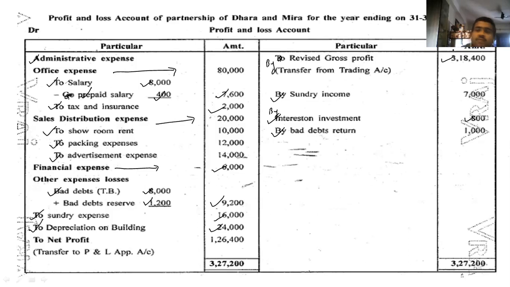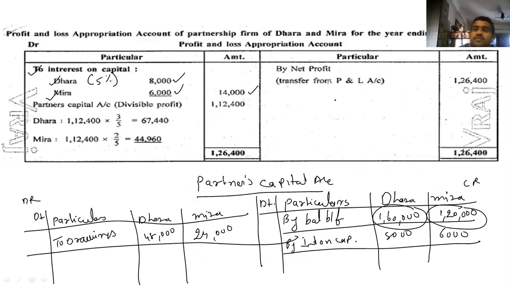Now make the total of this one. So we get 327,200. Clear? The same total we have to write here. Then you have to deduct it. So we get this answer, 126,400. Then we have to transfer this here. By net profit 126,400. Clear?